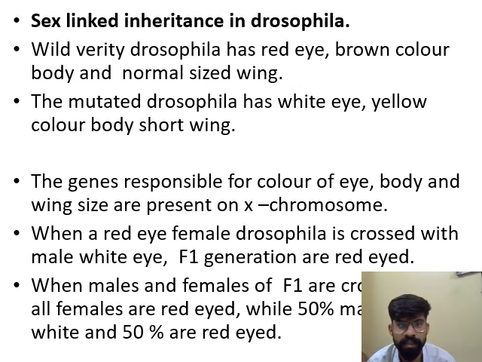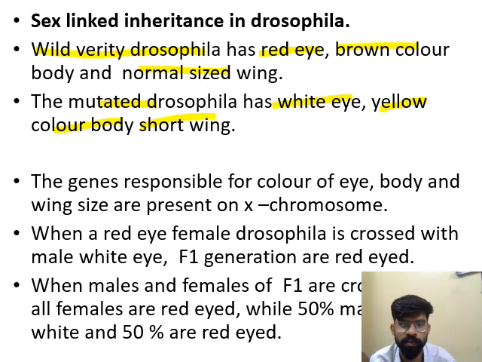Drosophila contains a wild variety and it has red eyes, a brown colored body and normal size wings. The mutated Drosophila means the Drosophila in which mutation has taken place, or the gene sequence has changed. This mutated Drosophila has white eyes, a yellow colored body and short wings.